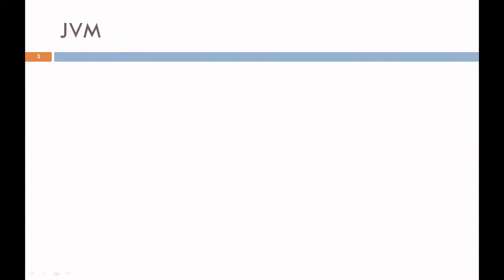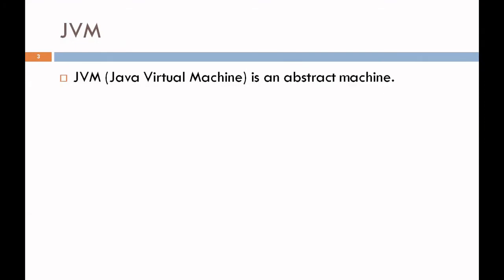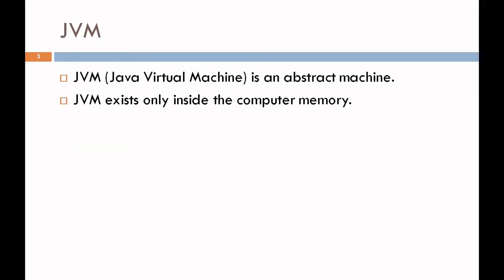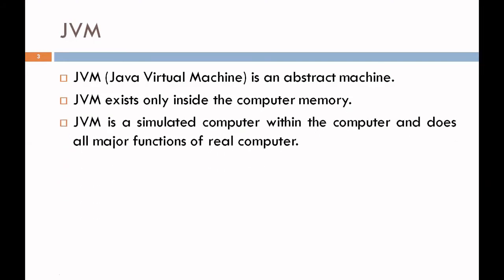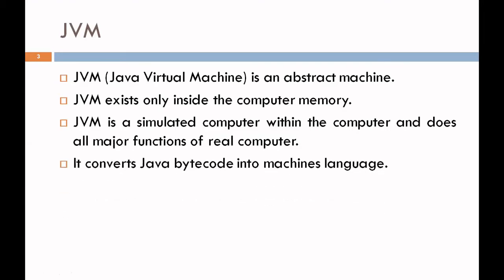What is the JVM? The full form of JVM is Java Virtual Machine. It is an abstract machine. JVM exists only inside the computer memory. JVM simulates a computer within the computer and does all major functions of a real machine. Java Virtual Machine is an engine that provides a runtime environment to drive the Java code or Java application. It converts Java bytecode into machine language.